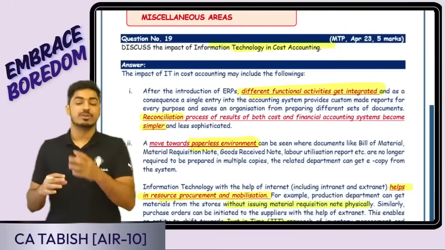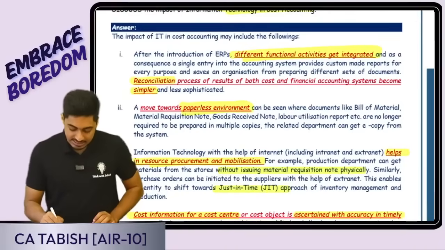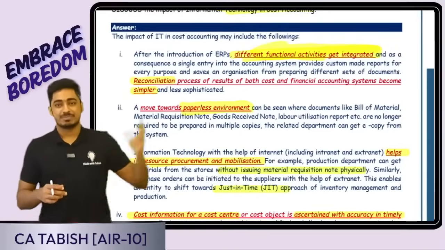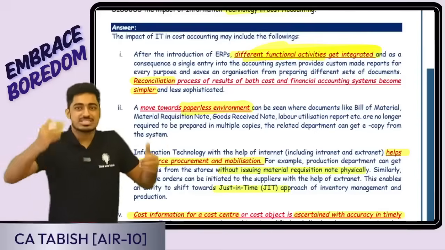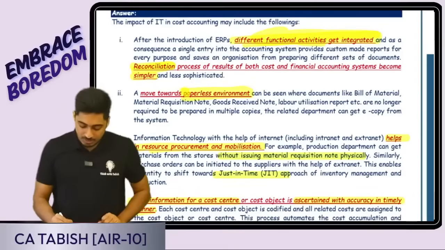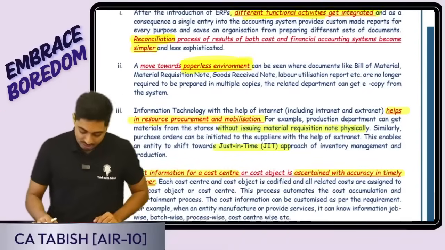We are doing costing. What is the benefit of information technology or ERP? Simple benefits are there. If you are having ERP, different functional activities get integrated. Purchase, production, all those things get integrated. Otherwise, manually, we have to do them separately. Because of that, reconciliation becomes simpler. Point number one. Point number two, there is a move towards a paperless environment. There is no need for paper, everything is happening on the ERP only.